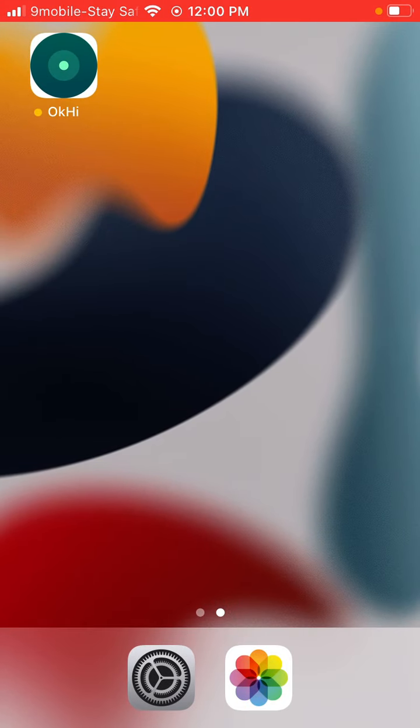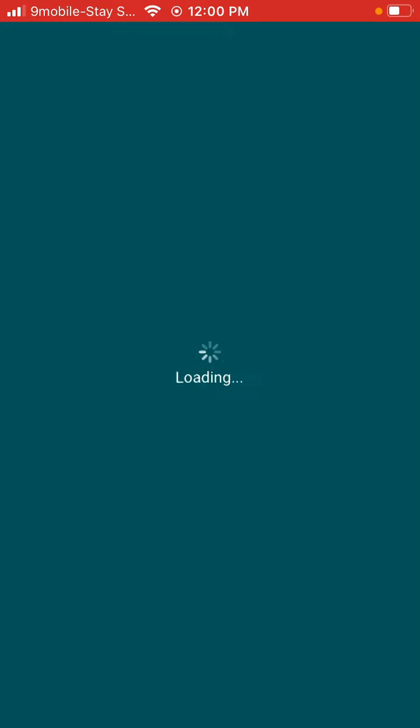So the context here is that a user has actually gone through an onboarding process with a bank, their digital application that they would have downloaded. And the banking app has requested for them to get a verified address and has pointed them to download the OkHi app from the App Store. So now the user's done that, they open it up, and I'll take you through the onboarding flow.